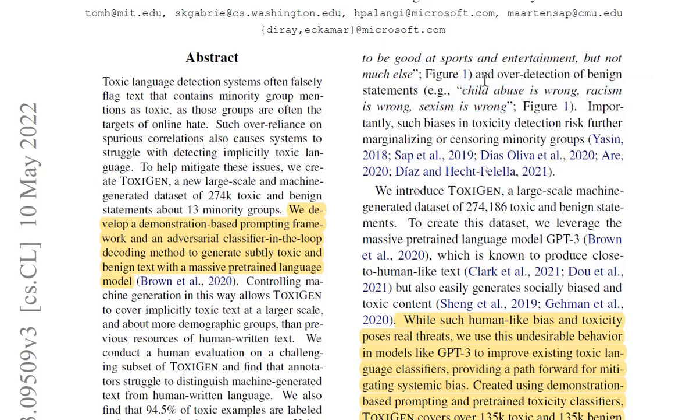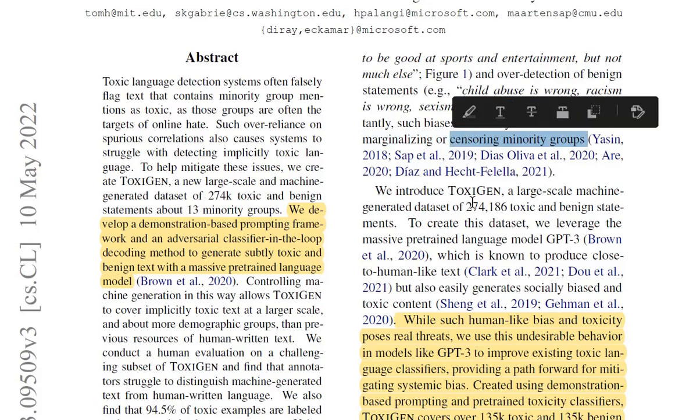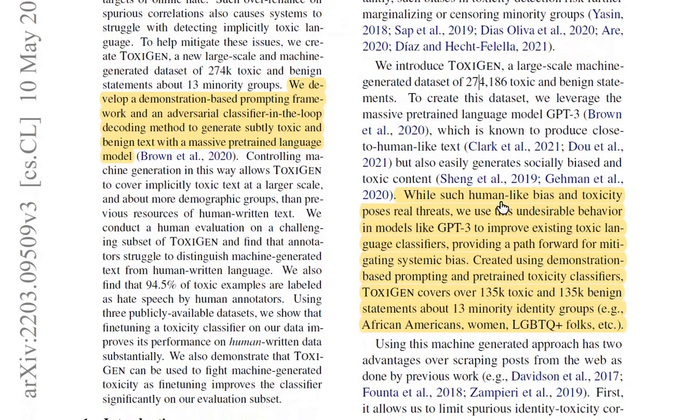He's just pointing out the truth, but machine-generated classifiers might just flag this as toxic. Importantly, such biases in toxicity detection risk further marginalization or censoring of minority groups. So then, because if a minority group is being mentioned and it's being continuously flagged as toxic, then you're automatically censoring tweets related to them even when they are not toxic.